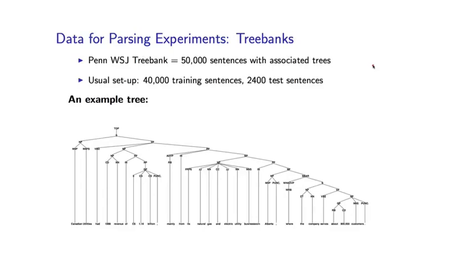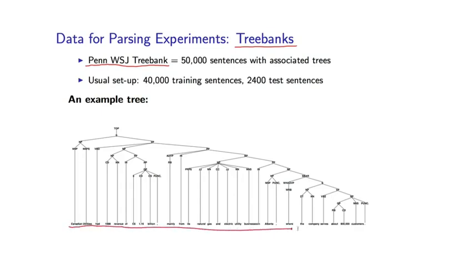So the next thing we should discuss is how we can actually learn a PCFG from data. And as I described earlier in the course, we have resources available called tree banks, which are extremely useful for this purpose. An early and very famous example of a tree bank is the Penn Wall Street Journal tree bank.